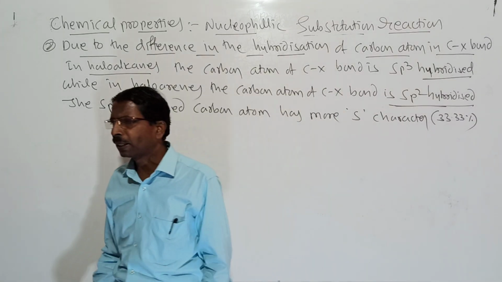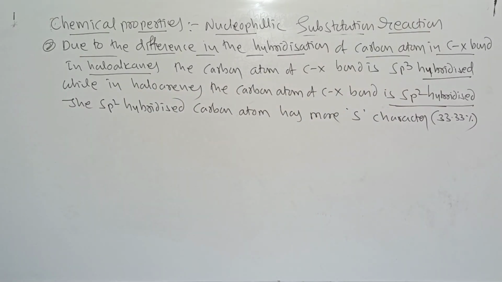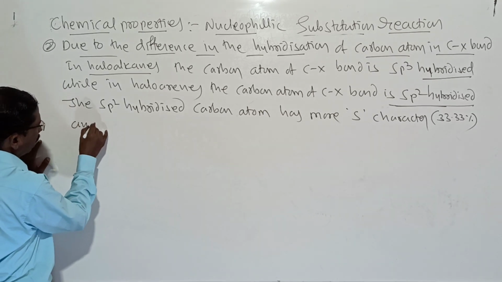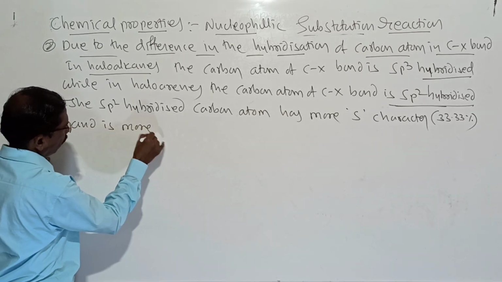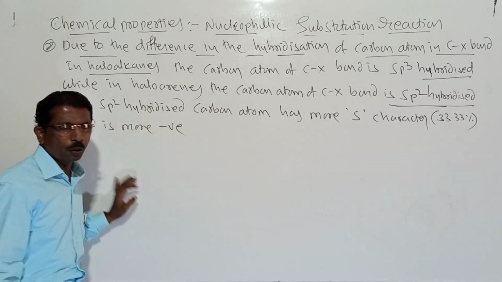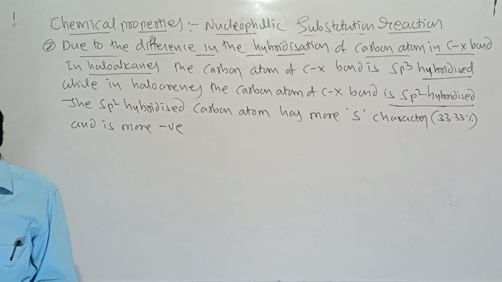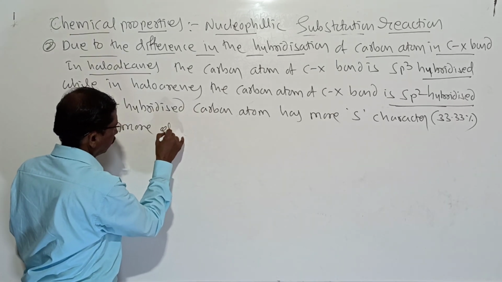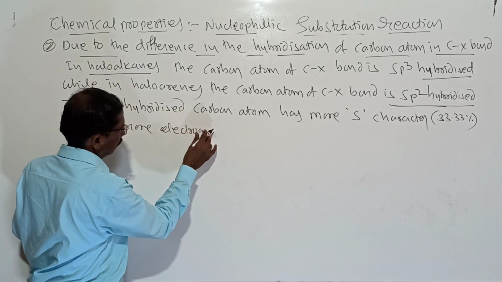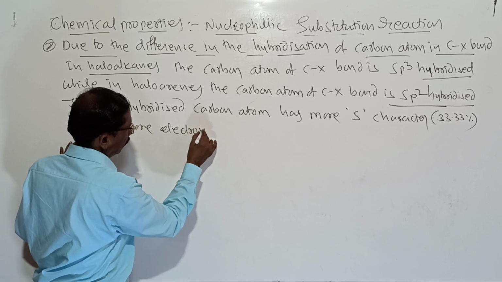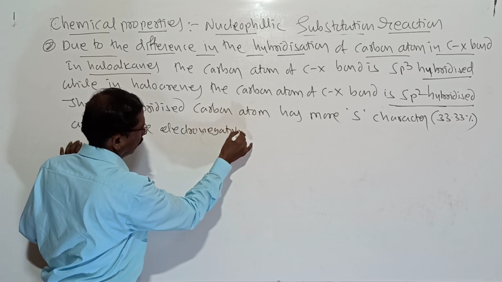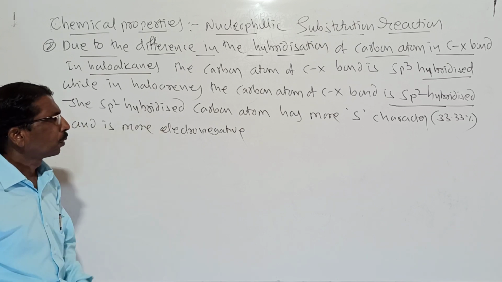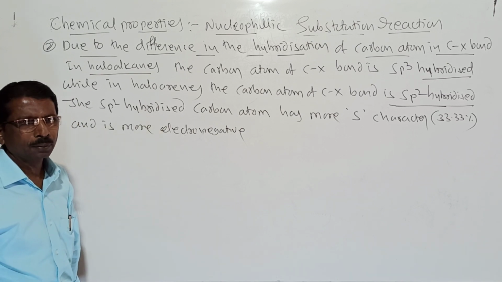I think you know the percentage. That is s character 33.33, and it is more electronegative. More electronegative, and here also the bond length decreases.